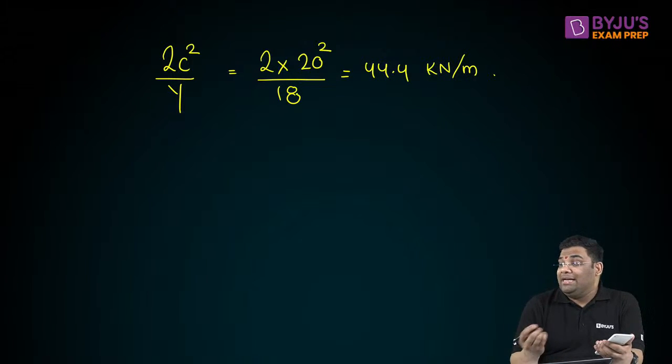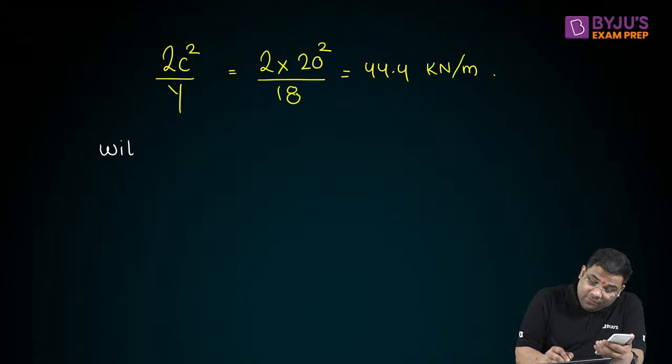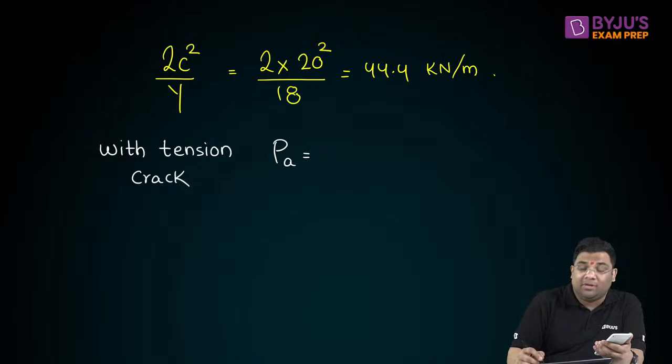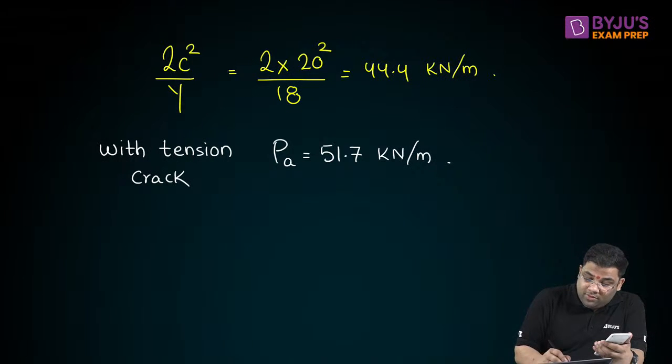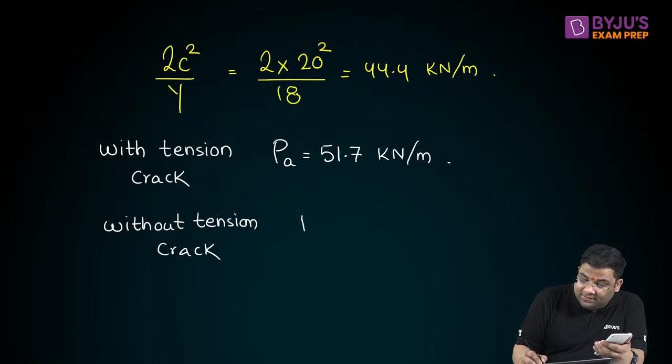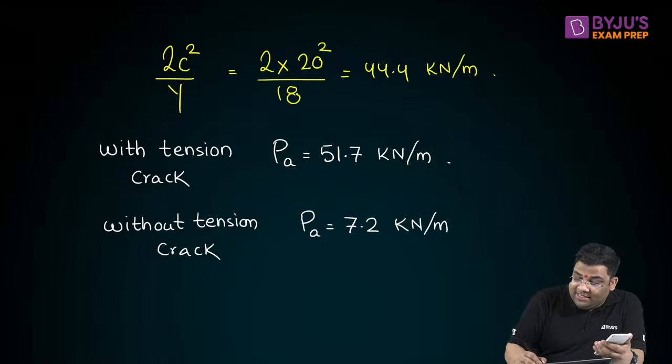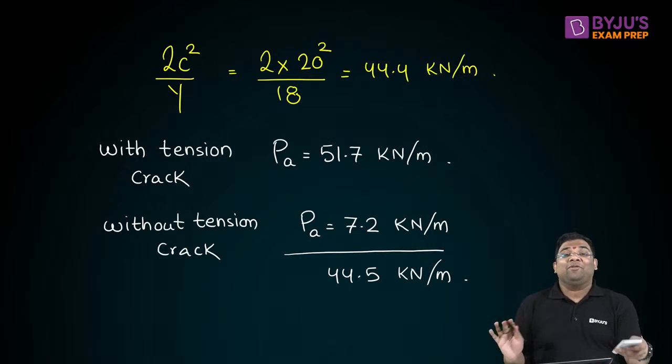See, if you are finding them individually, then with tension cracks I was getting the total active force as 51.7 kilonewton per meter. Without tension cracks, I was getting this value as 7.2 kilonewton per meter. Now, if you find the difference, how much are you getting? You are getting 44.5 kilonewton per meter, right?